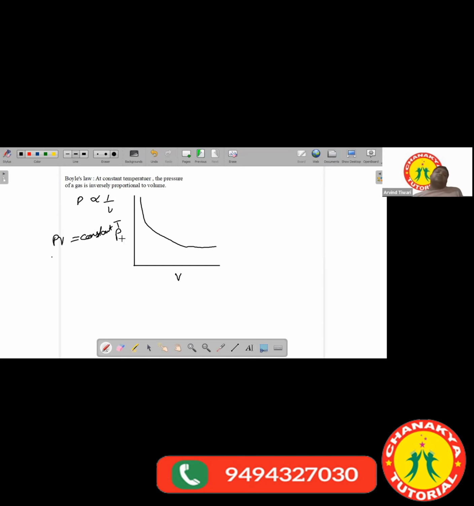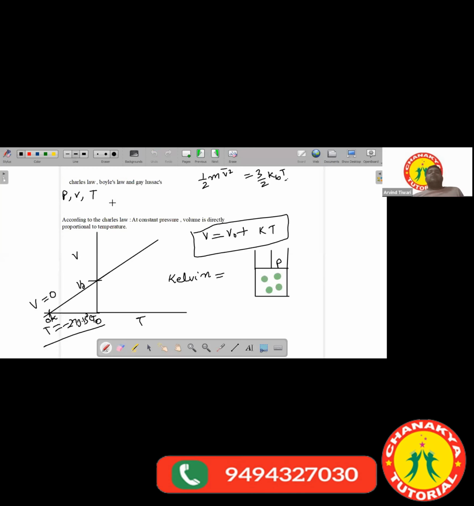In a similar way, you have Gay-Lussac's law. In Gay-Lussac's law, we have the variation of pressure and temperature at constant volume, which gives that pressure is directly proportional to temperature. Consider that the walls of this container are insulated so that heat cannot escape out from it.